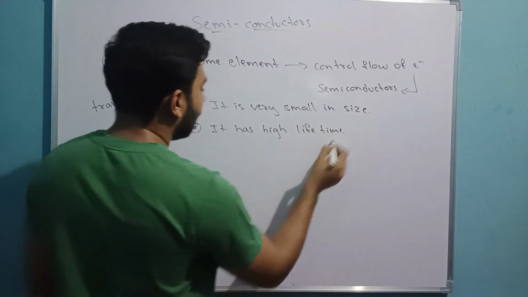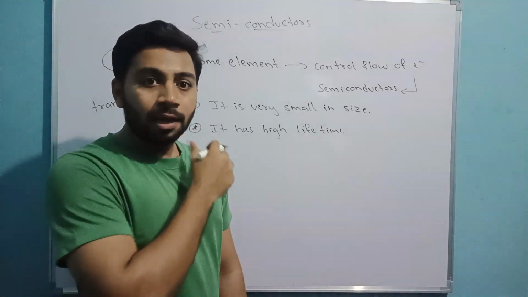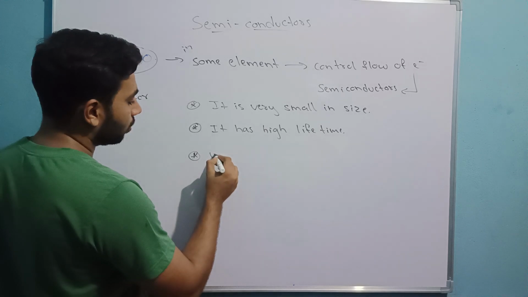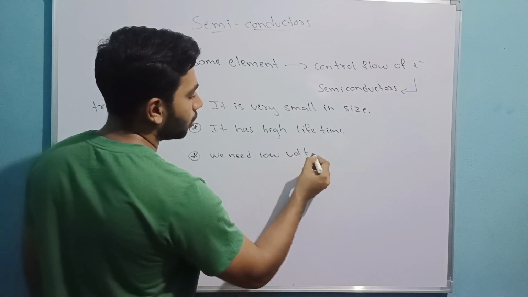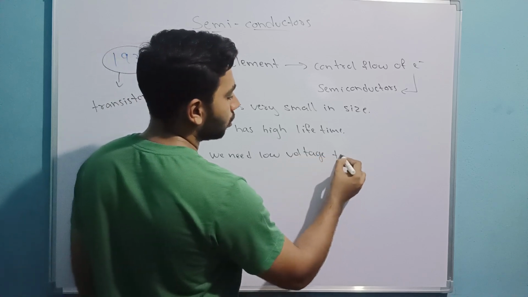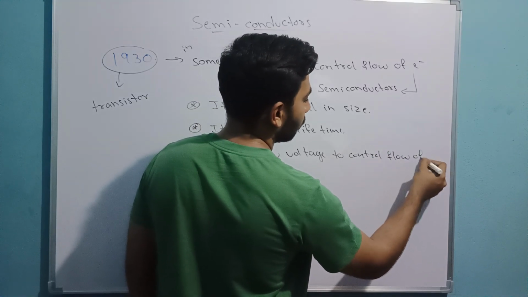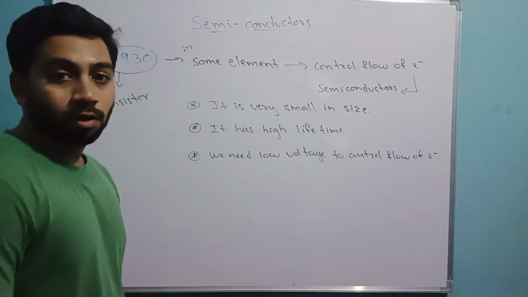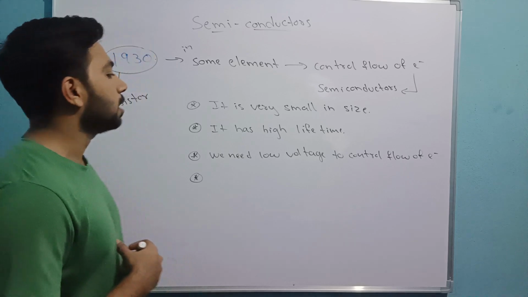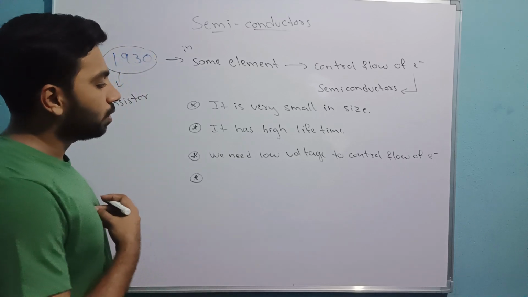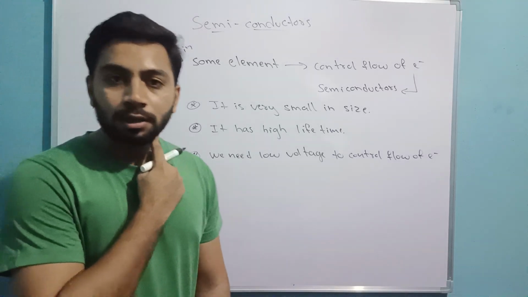High lifetime and high reliability, and they even said we need low voltage to control the flow of electrons. And what is there, it is not bulky, it has a high lifetime, and we need low voltage to control this. These are all the very important things we found.